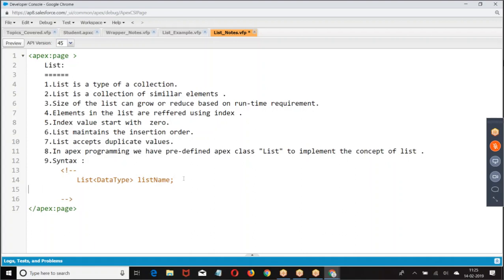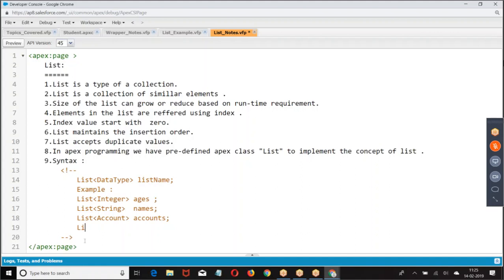Let's take some examples. Now that ages, is it a primitive or reference? It is a reference variable.